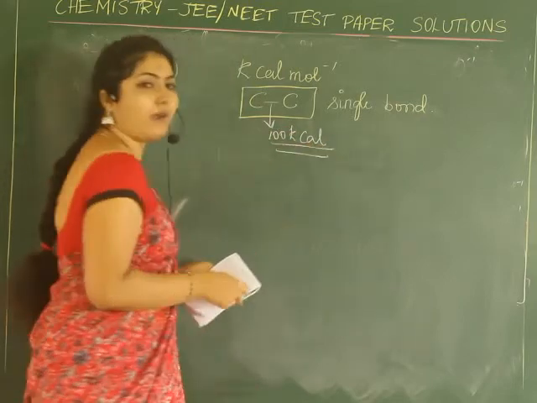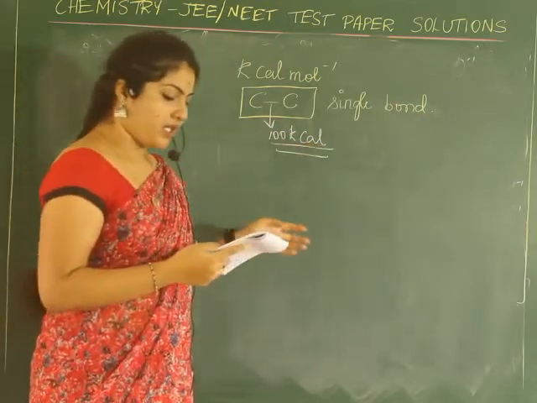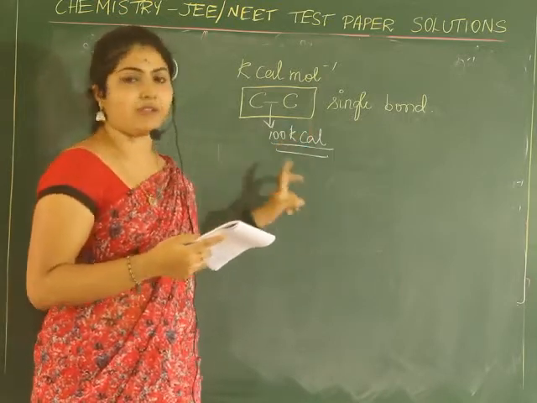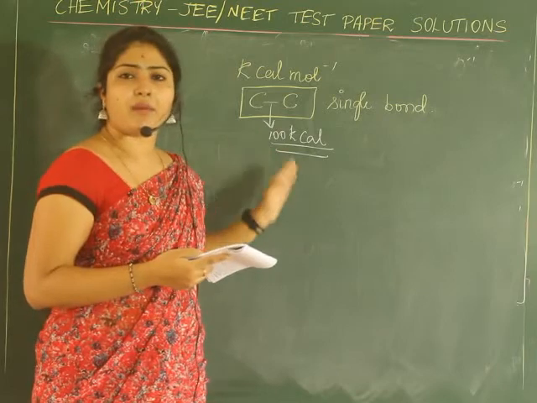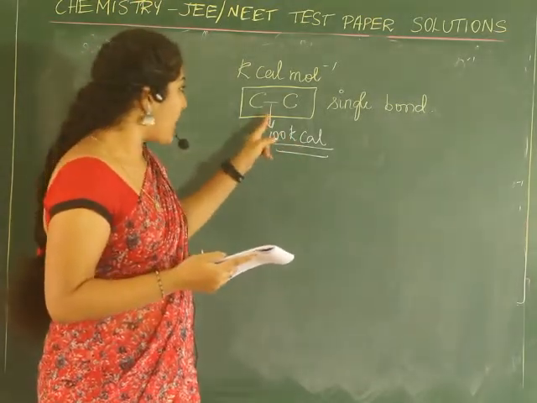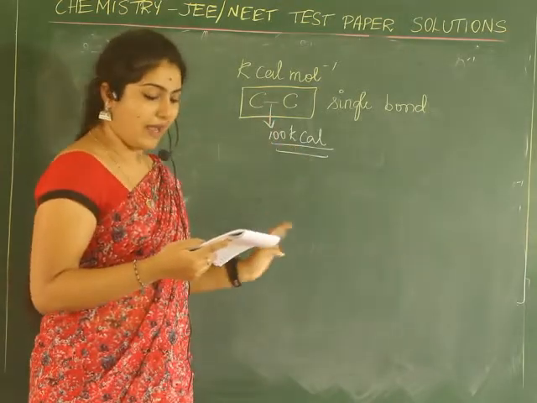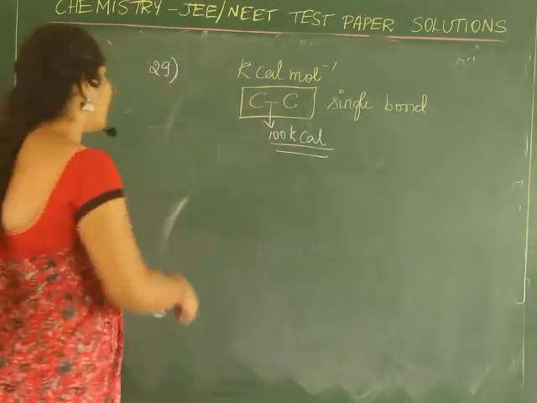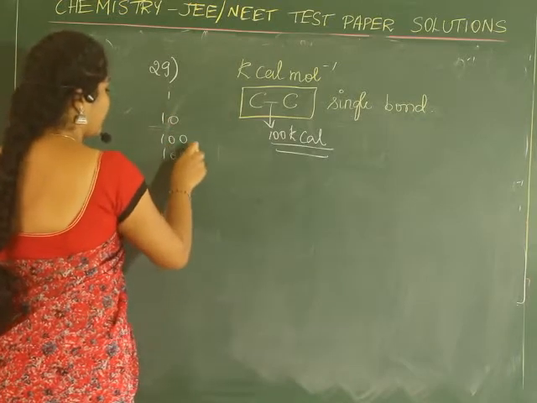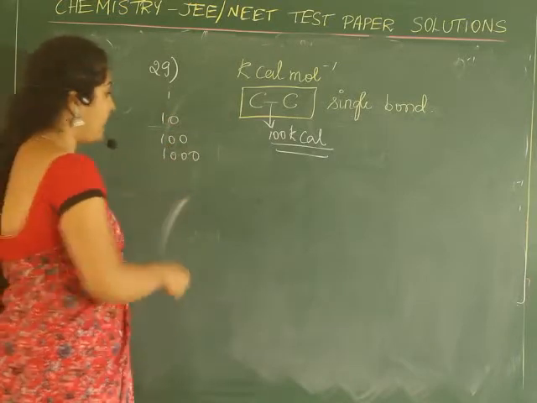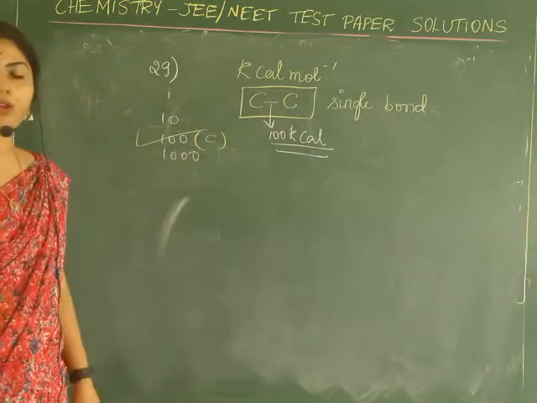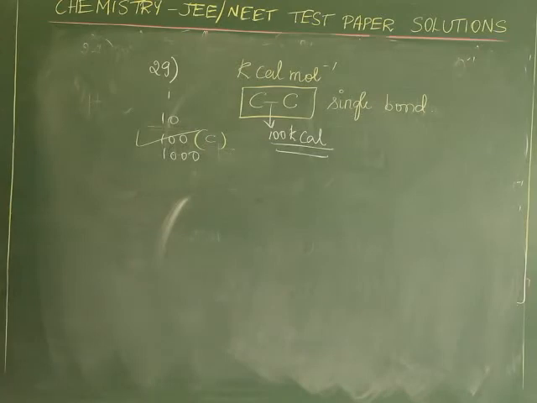So that is what the question was. So you note down for carbon-carbon double bond, carbon-carbon triple bond if it is there. And for carbon-carbon single bond, it's 100 kilocalorie. The options given were 1, 10, 100, 1000. So option C was 100. Option C is the right answer for this particular question.